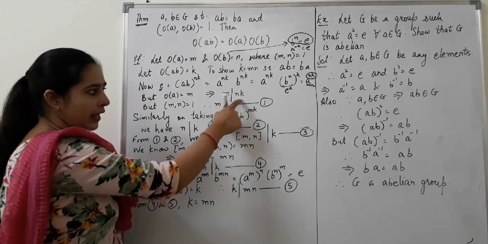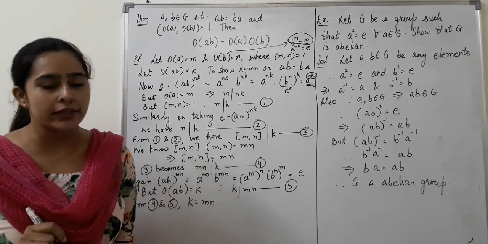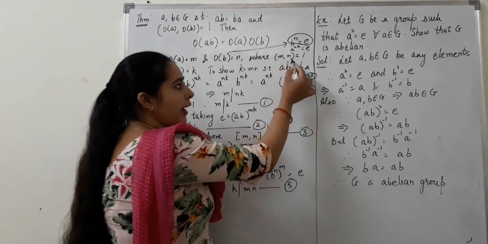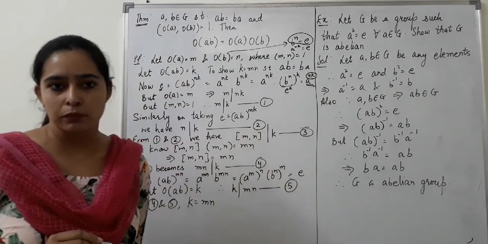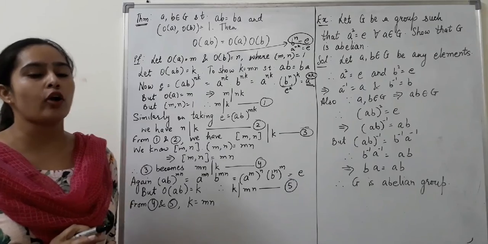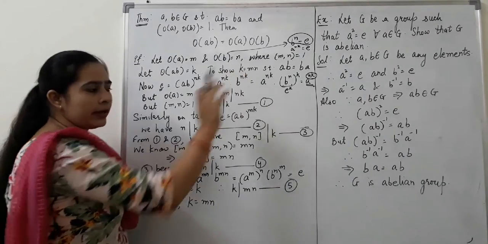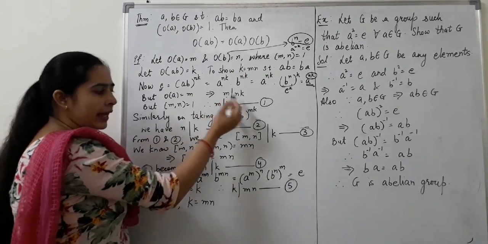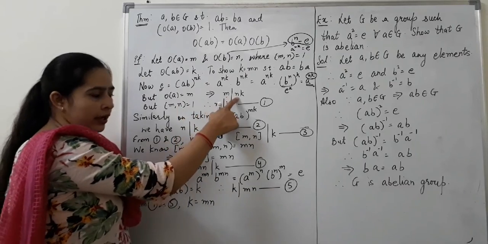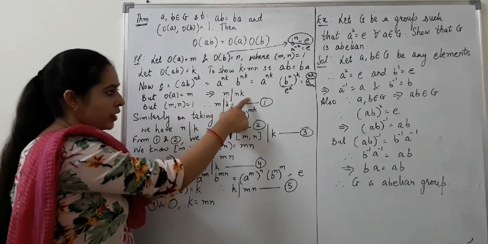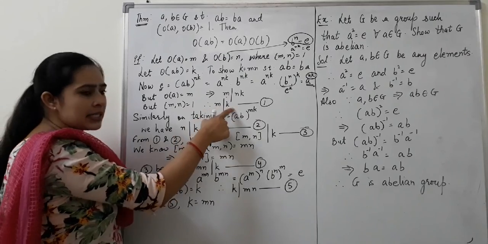So m divides nk. But we are already given that GCD of m and n is equal to 1. That means there cannot be any common factor in m and n. That means m is dividing nk not because of n, but because of k. So this implies m divides k.